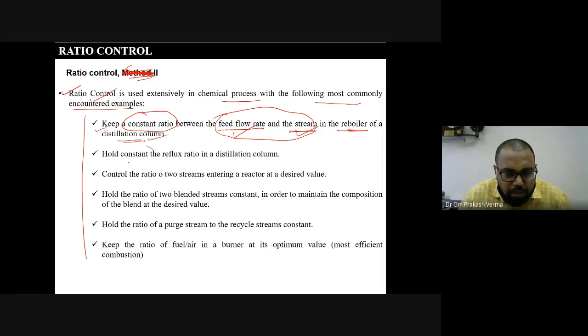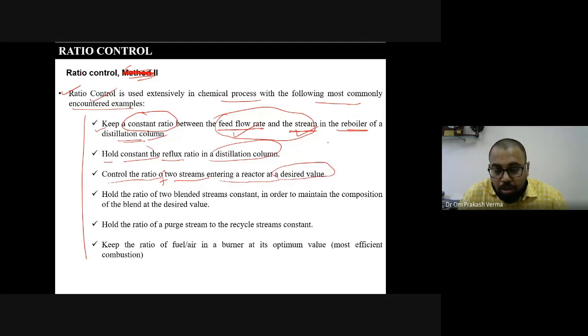In another example, let's say we have to hold a constant reflux ratio in the distillation column. There we can also use ratio control. Another is controlling the ratio of two streams entering a reactor at a desired value, where two streams are flowing and we have to control the ratio of the two streams.